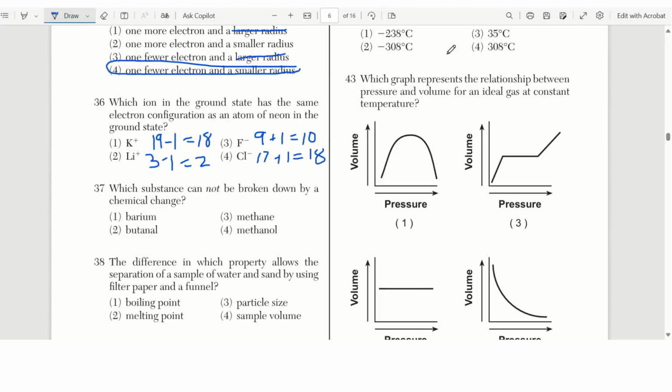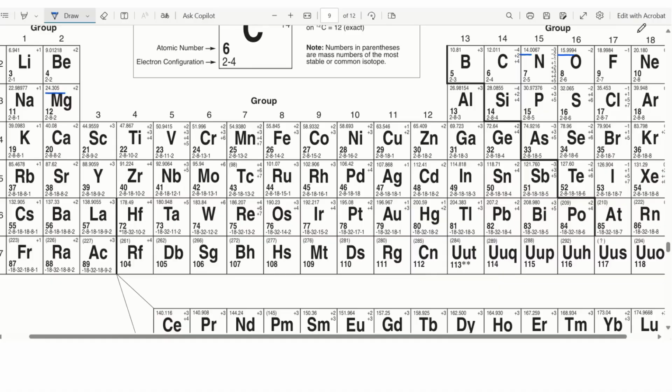So let's go back to the periodic table and look down group 18, the noble gases. What else do we have to know the name of? Group 17 is the halogens. Group 2 is the alkaline earth metals. Group 1 is the alkali metals. And groups 3 through 12 are the transition metals.